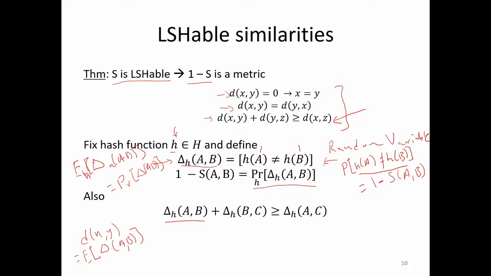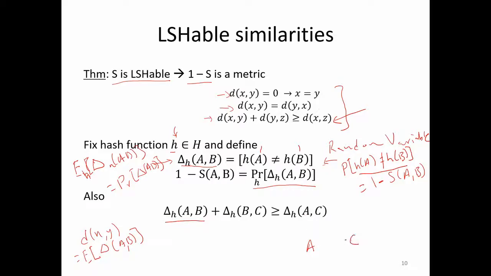So in order to show that delta obeys triangle inequality, note that this event is that A and B do not get hashed to the same bucket. This event is that A and C do not get hashed to the same bucket.